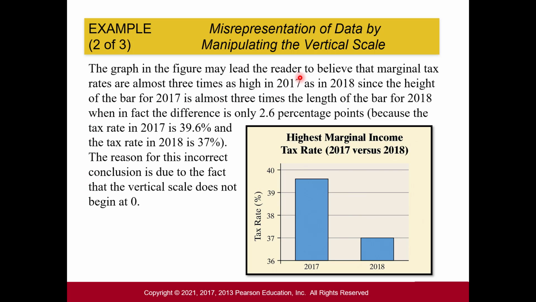So this graph could lead readers to believe that the tax rates are almost 3 times as high in 2017 as they were in 2018, since the height of the bar is almost 3 times as big as the height of this bar, when in fact the difference is only 2.6 percentage points. Okay, so this was in 2017, this was 39.6%. 2018, this was 37%. And so the reason why you can get an incorrect conclusion from this graph is because our vertical scale does not start at 0.